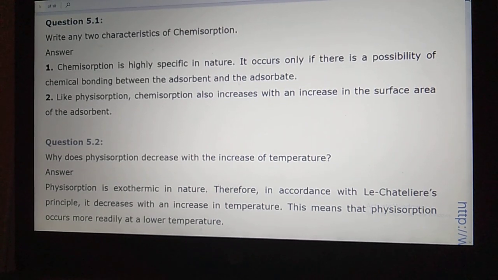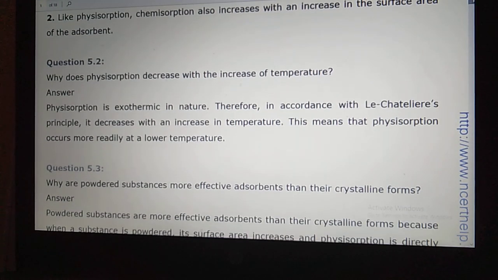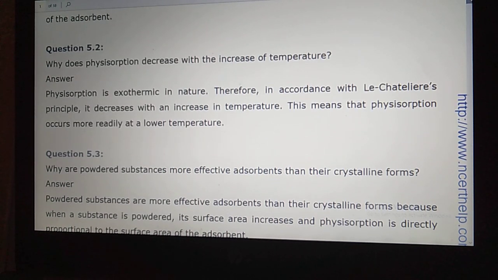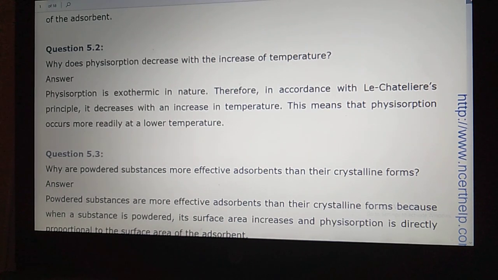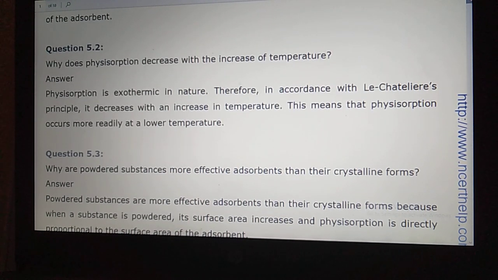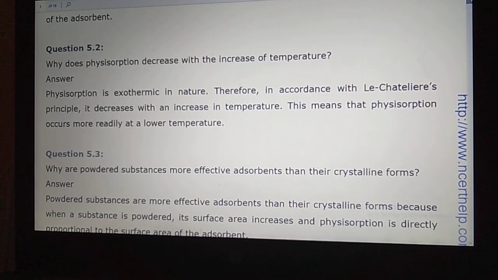Now let us move to the next question, number 2. What is Intext problem 5.2? If you check, they are saying: why does physical adsorption decrease with increase in temperature? Dear student, physical adsorption is always an exothermic process. It means that when adsorption takes place, the residual force decreases, and there is some release of energy. So this process, physical adsorption, becomes exothermic.